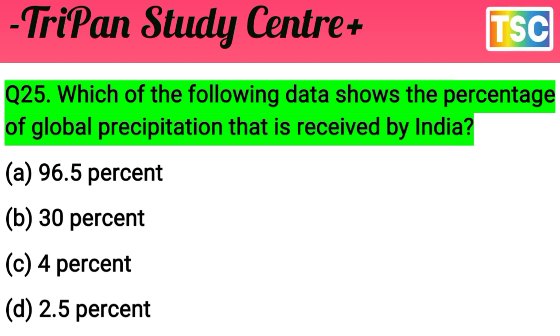You must have a thought of your answer. Let's see what our answer is. Which of the following data shows the percentage of global precipitation that is received by India? The answer is C, 4%. The 4% data shows the global precipitation that is received by India. Note in your notebook 4% is the correct answer. The last question is the most important for the exam and your knowledge, and for competitive exams also.